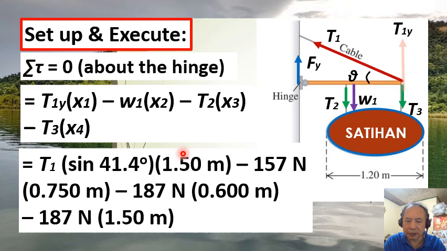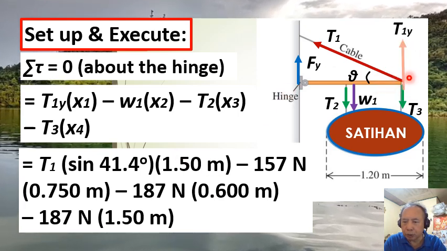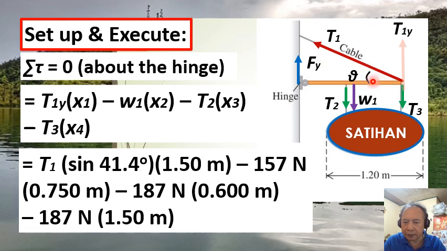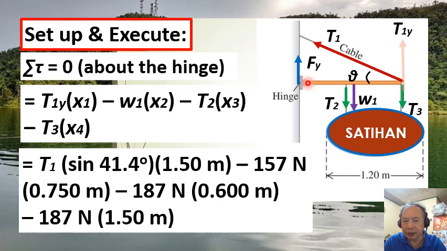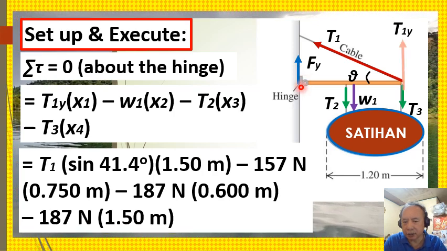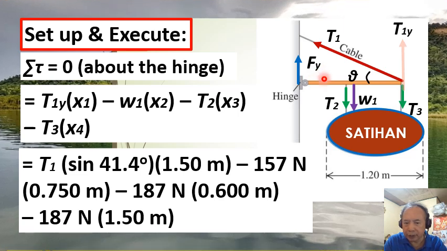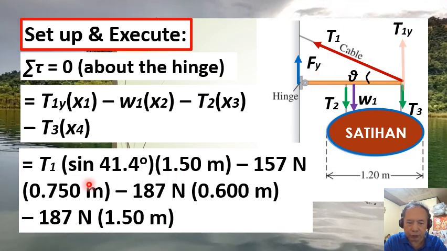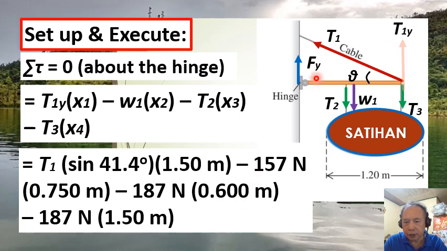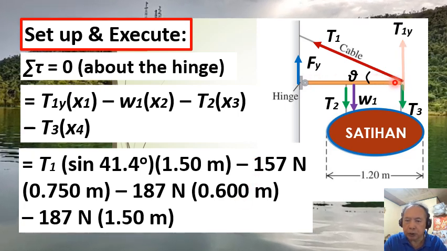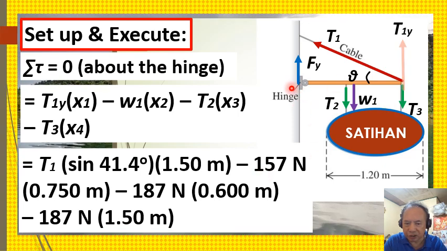So you will notice that the torque due to the x component of T1 does not appear in our equation. Neither does the torque due to Fy, because those forces produce zero torque about the hinge.